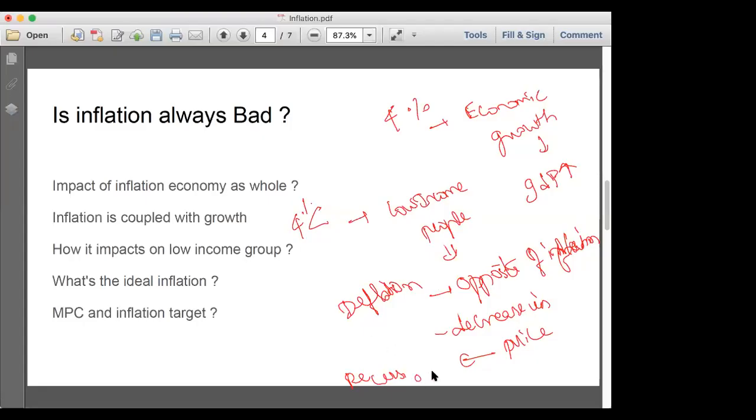Sorry, it will lead to recession. Okay, and then we will see one more topic called monetary policy.